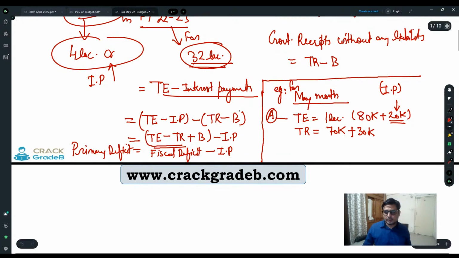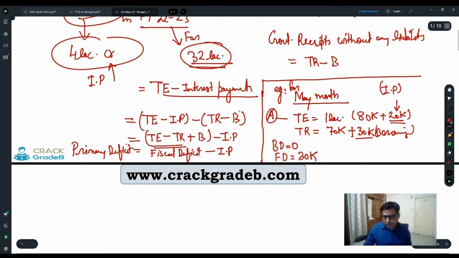I said, okay. Then let's calculate how much budget deficit he has. Total expenditure is 1 lakh and total receipts are 1 lakh, so budget deficit is going to be 0. But if we calculate fiscal deficit, total expenditure is 1 lakh, total receipts are 1 lakh, but borrowing is 30,000. So his fiscal deficit is 30K.